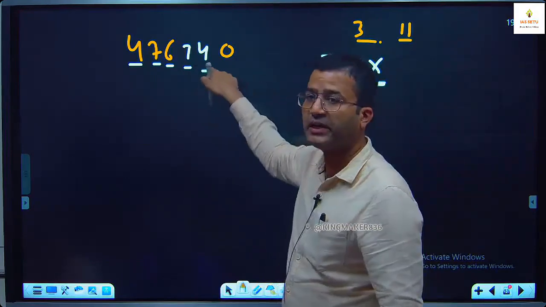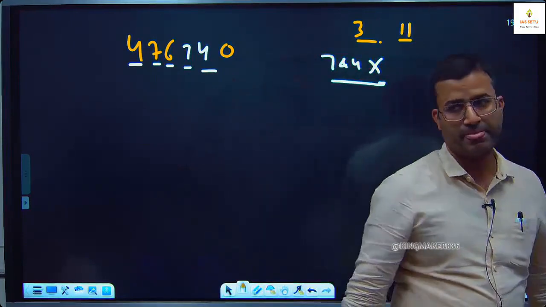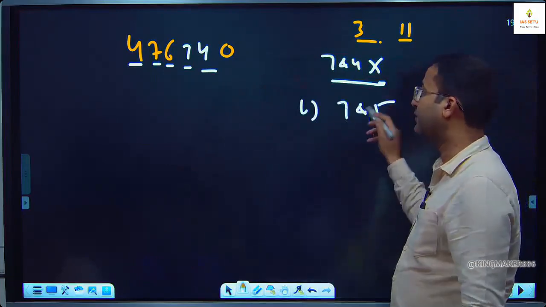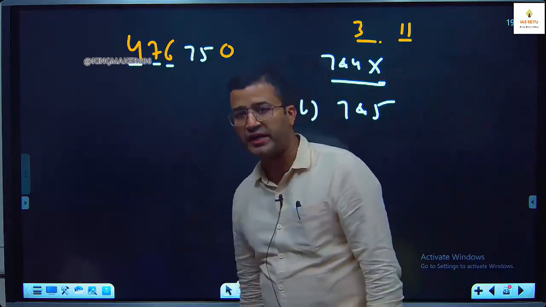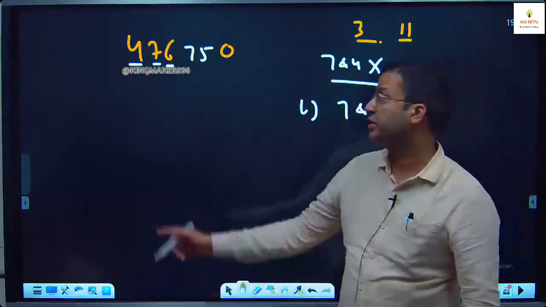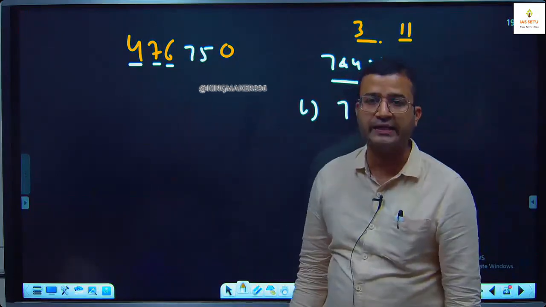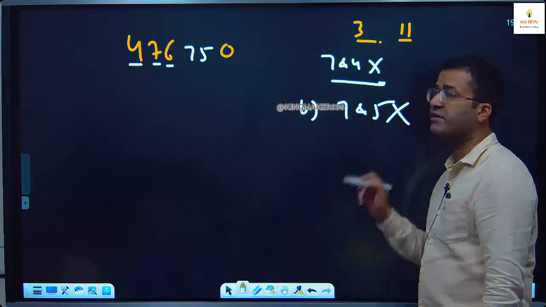If you replace it with 7 and 4, it is not divisible by 3. Then answer option B, 7 and 5. If you replace this number with 7 and 5, check if it is divisible by 3. 4 plus 7, 11, 17, 24, 29. Is 29 divisible by 3? No. So here 7 and 5 is also wrong.